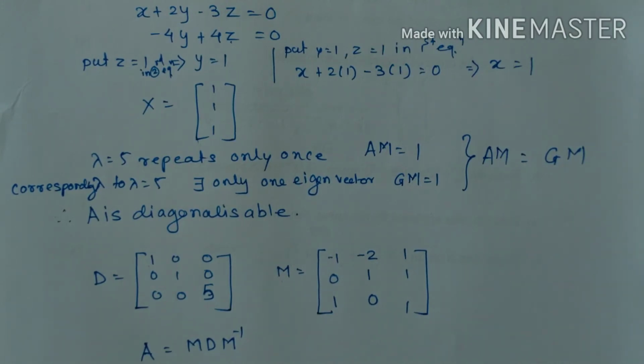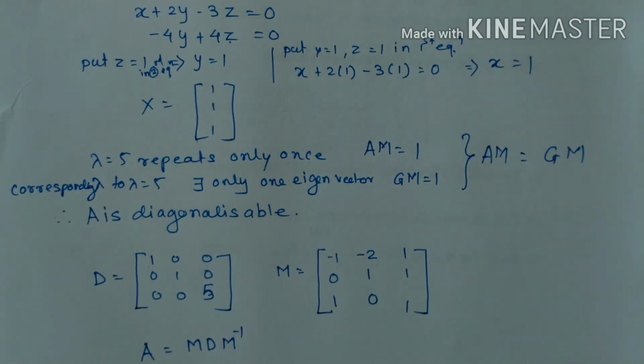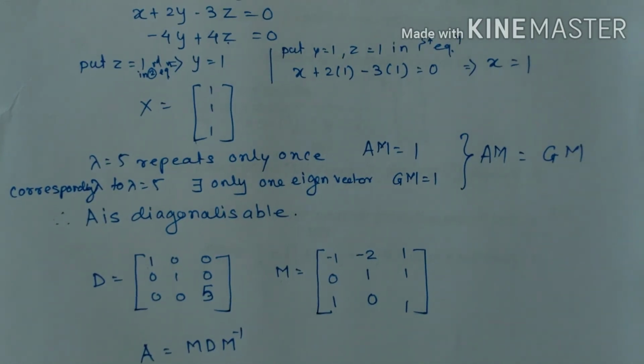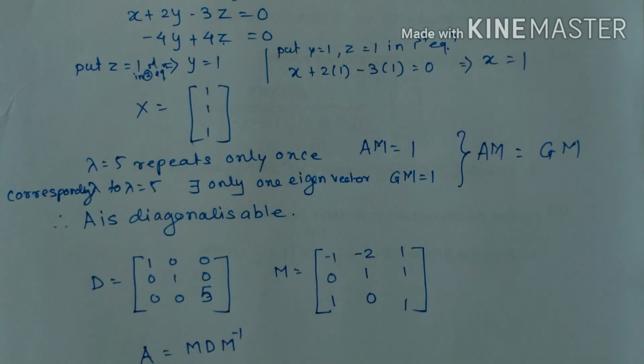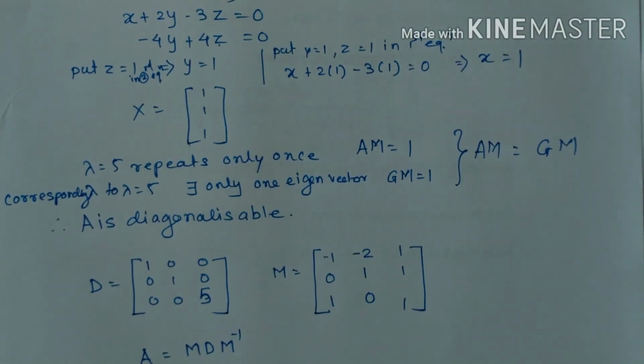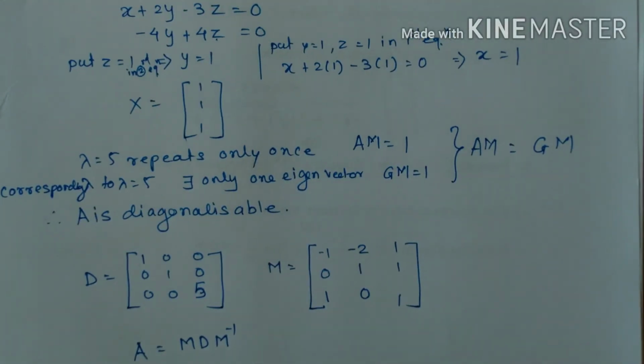Okay. So now you can try different examples of reducing a matrix into a diagonal form, because in examination we get a definite question based on this particular topic, that is diagonalization of a matrix. So in that case, first of all we need to calculate eigenvalues, then eigenvectors corresponding to it. And then only one can think of whether the matrix is diagonalizable or not.